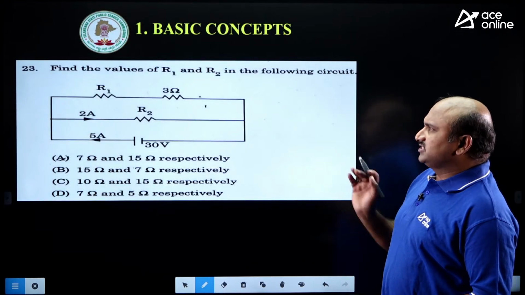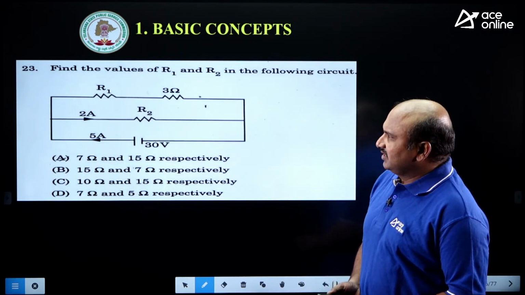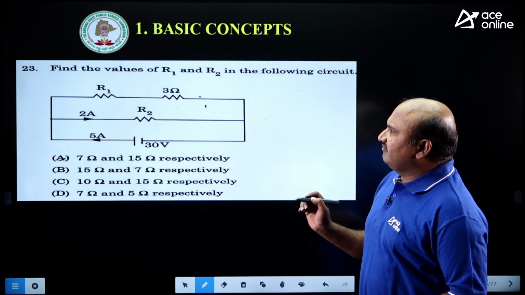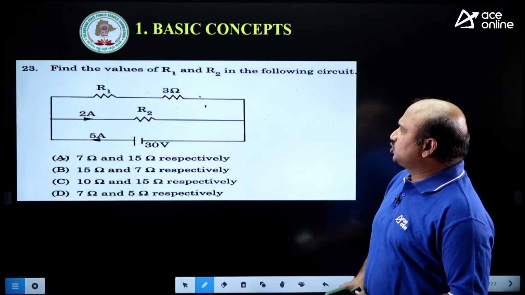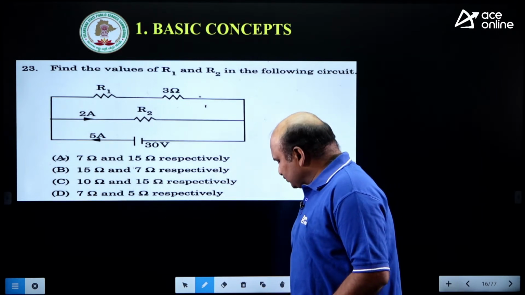Right. Tell me the answer for this one here. Basic concepts. Tell me the answer. The question is, find the values of R1 and R2 in the following circuit. Tell me the answer for this one.